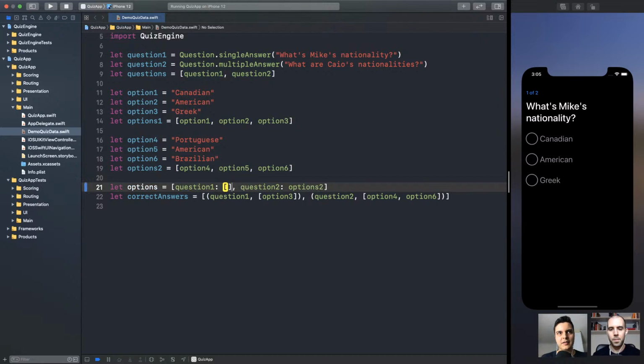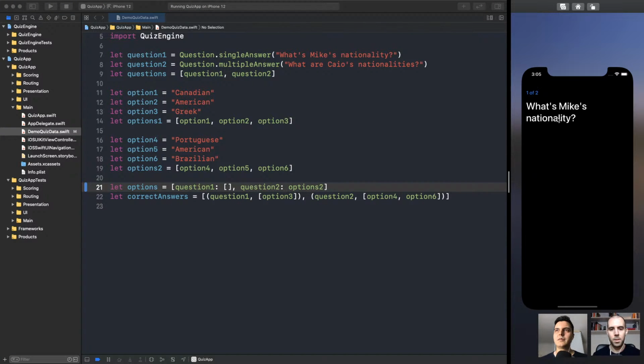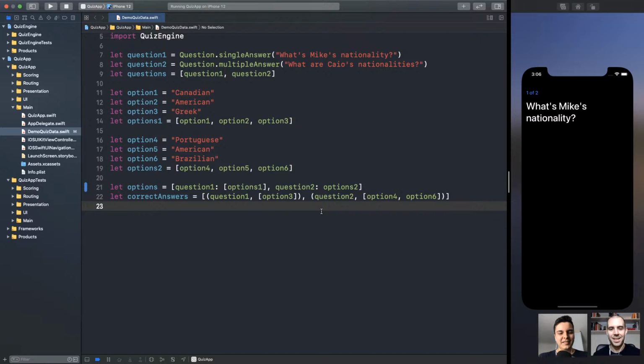We can pass just an empty array of options. We can run the app. It's gonna load with no options. How can you play the game with no options? There you go. So, representing domain concepts with primitives works, but it's considered an anti-pattern called primitive obsession.